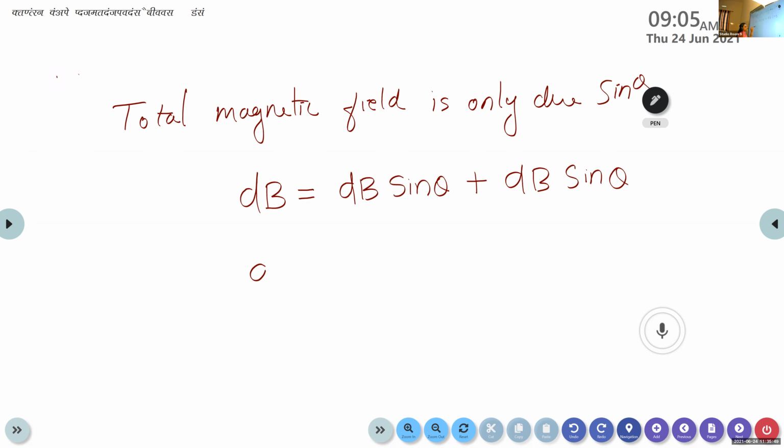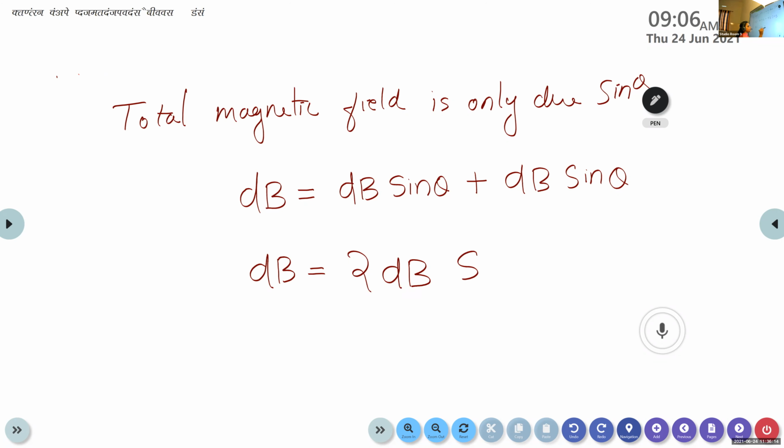Or we can write the total magnetic field dB is equal to, what is dB sine theta plus dB sine theta? 2 dB sine theta. The total magnetic field is given by dB is equal to dB sine theta plus dB sine theta.